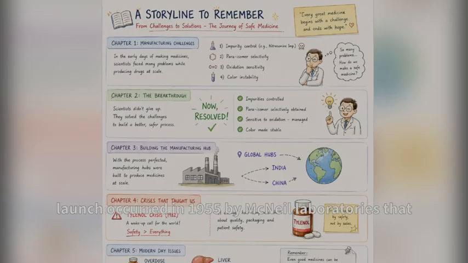The first launch occurred in 1955 by McNeil Laboratories. That was Tylenol. This Tylenol was marketed for children, for fever, as well as for aspirin-sensitive patients. In 1956, the UK was not aware of paracetamol, so their new brand came, that is Panadol. Panadol was prescription-only because physicians considered it safer than aspirin. So that's how paracetamol came into the market with safer clinical information.